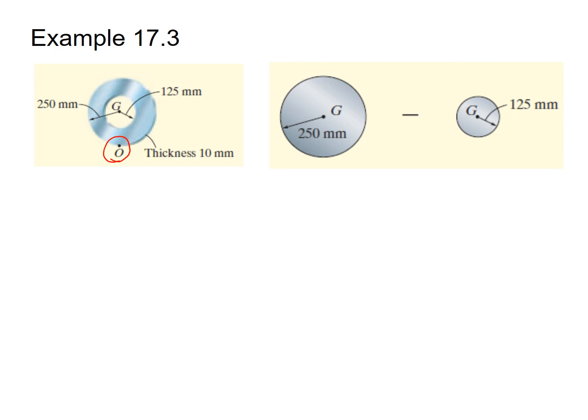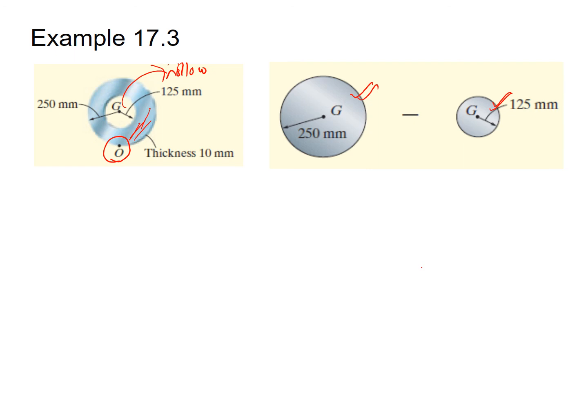But in this case, the object is of a composite shape. This object is a solid portion plus a hollow portion. So we can write this object as a solid disk minus the disk equivalent to the hollow portion. In this way, we can find the moment of inertia by applying the parallel axis theorem.